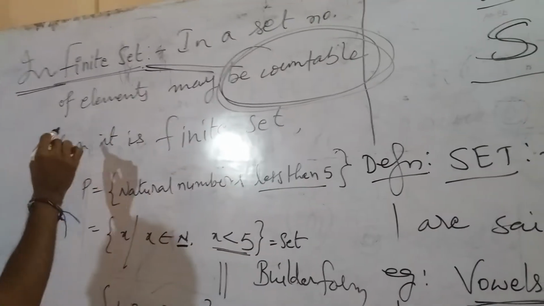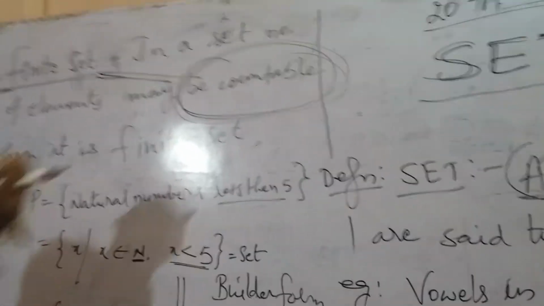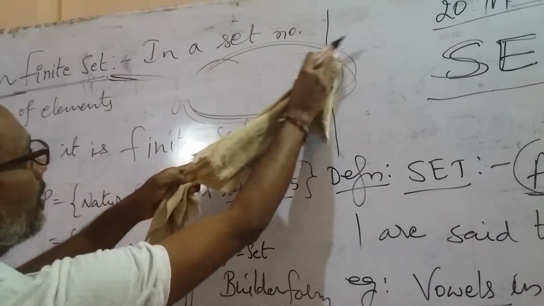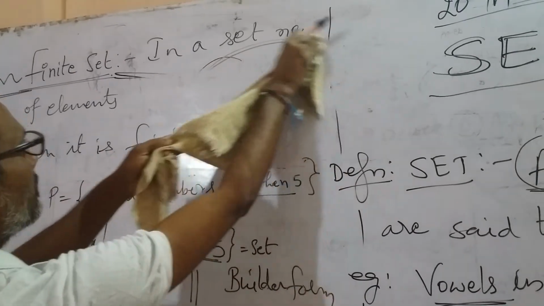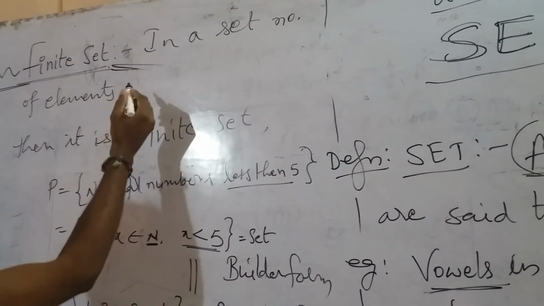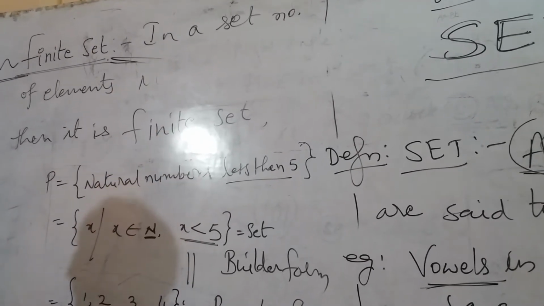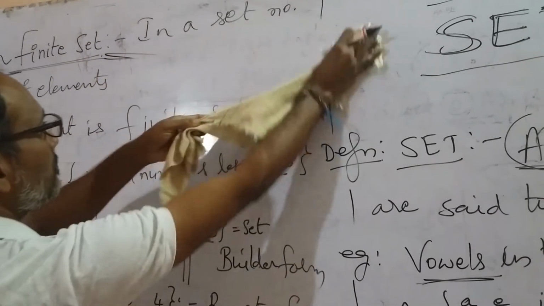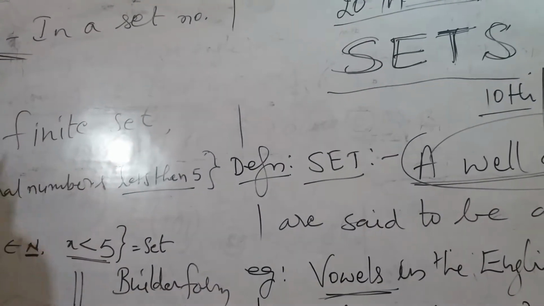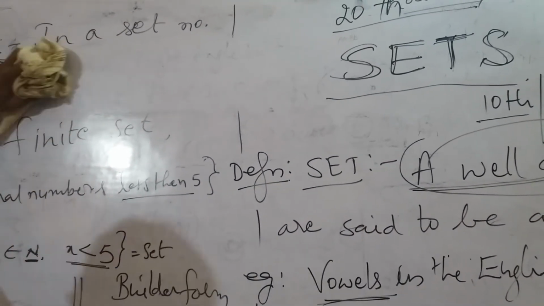In a set, the number of elements is uncountable. I am just removing this one. The number of elements is not countable. The number of elements is uncountable.